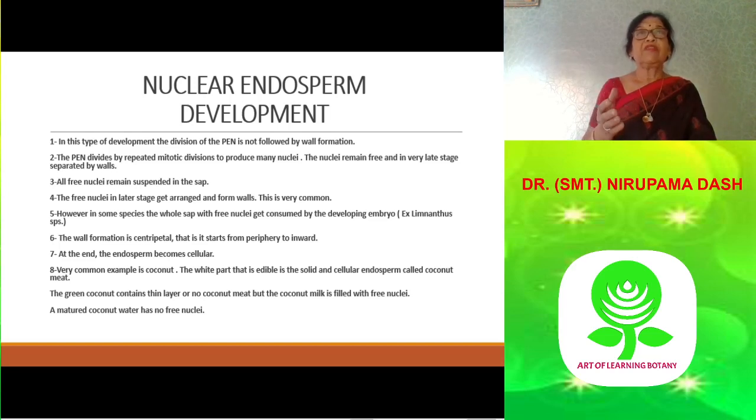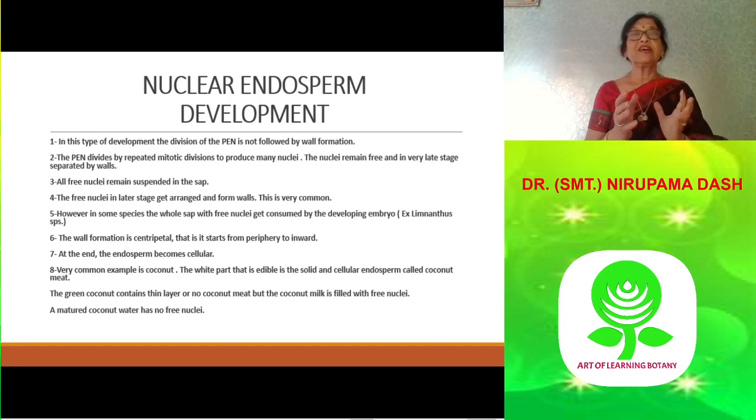Later the free nuclei are pushed towards the periphery, then cell wall formation occurs from the periphery towards the center, and layers of cellular endosperm are seen in coconut. This cellular endosperm is edible and very nutritive. It is called coconut meat.